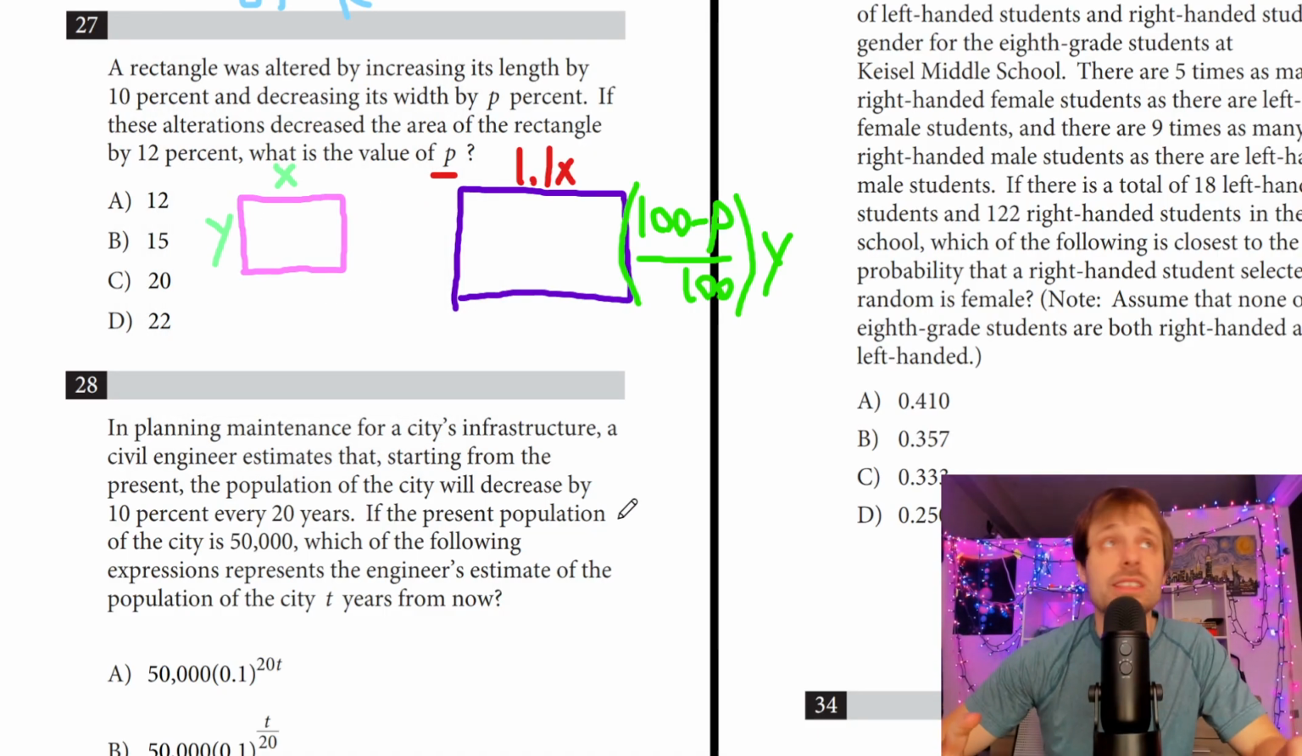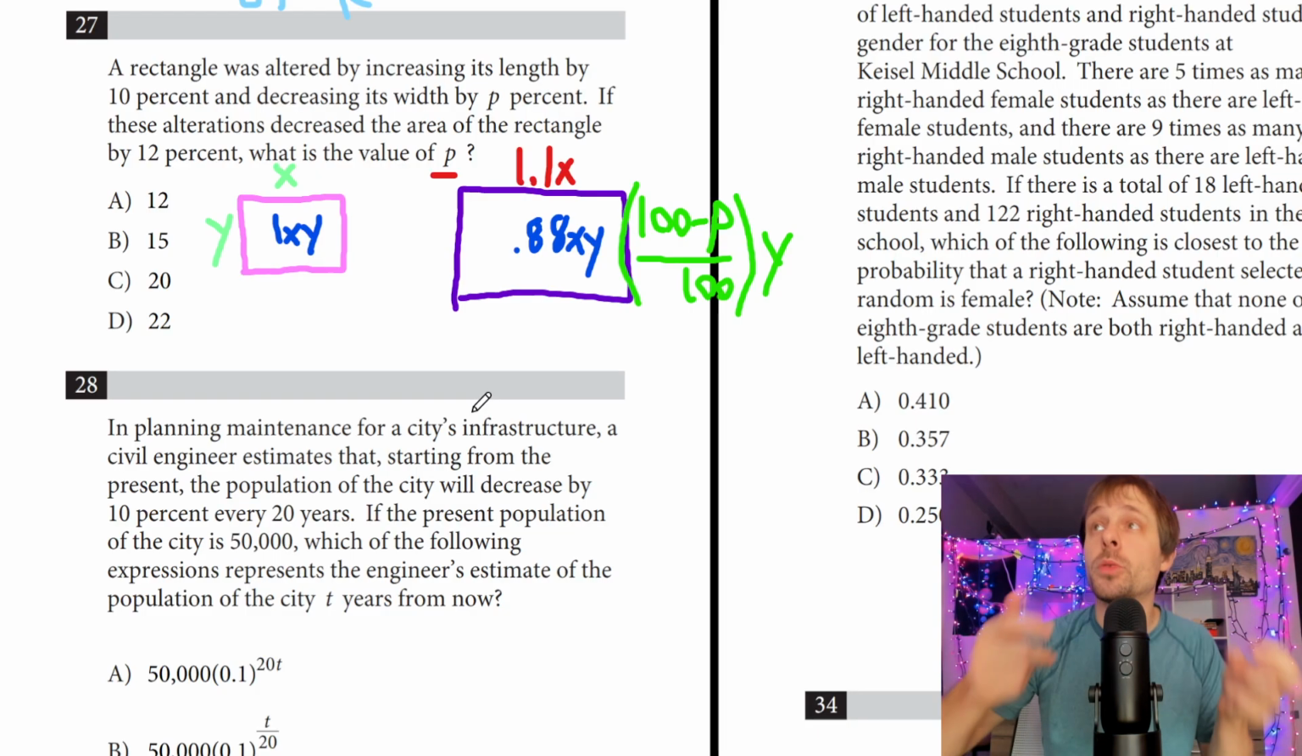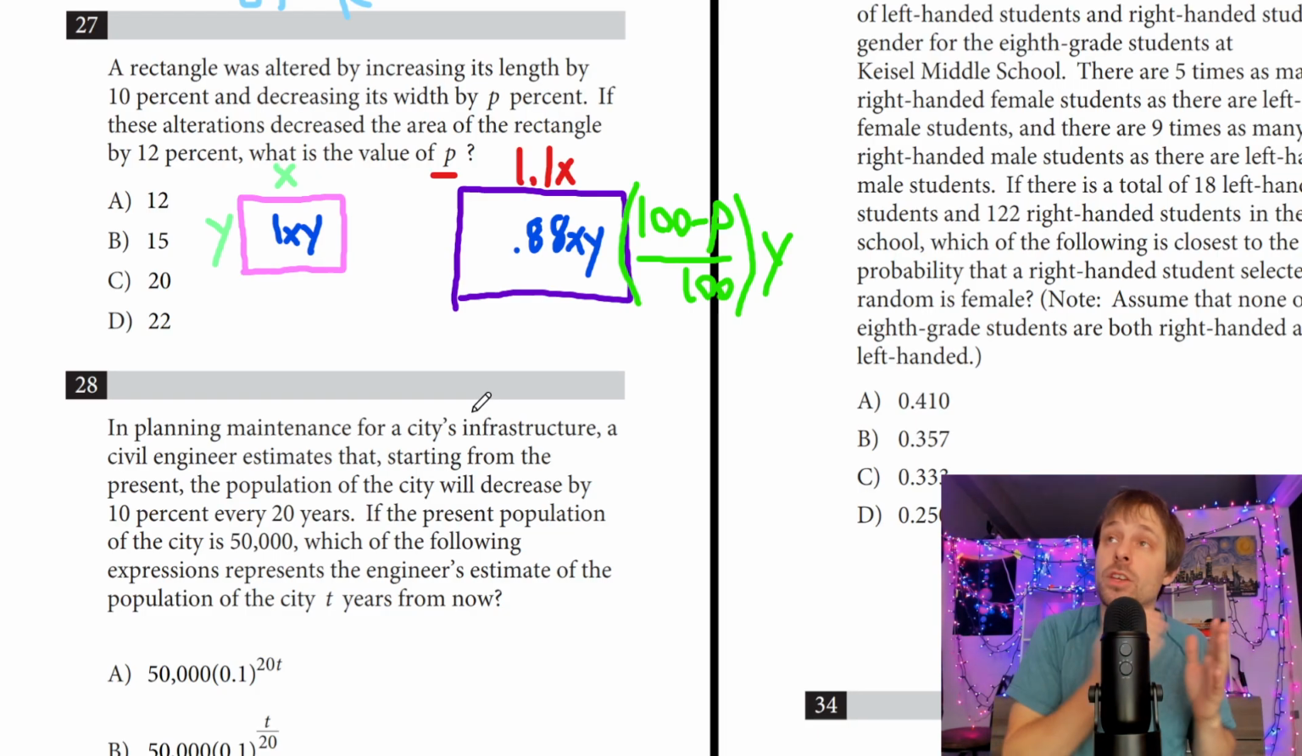These alterations they've done decrease the area by 12%. Okay, so this 1xy has now become 0.88xy, right? So a 12% decrease. So if it used to be, you know, area equals 1, it is now area equals 0.88, or you could say area used to equal 100, now it's 88, right? So let's try to see what happens here.